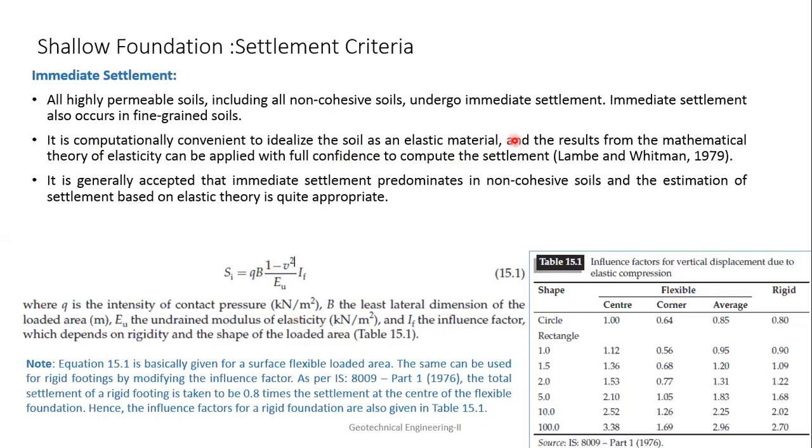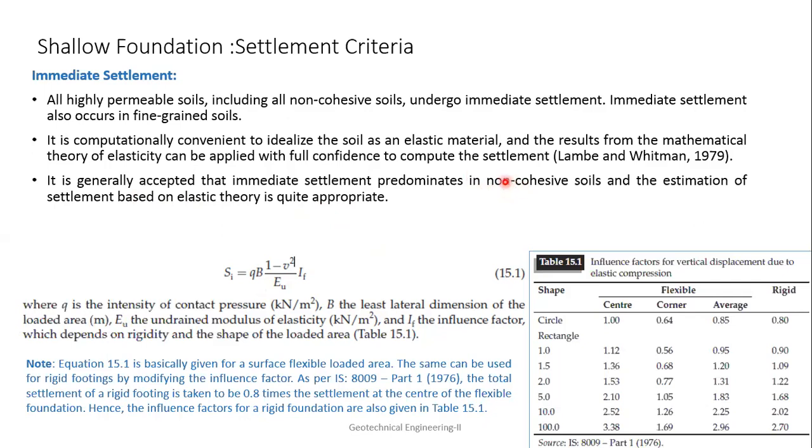When the settlement happens within such a short period of time, you can assume the soil to be elastic, and whatever mathematical solution has been developed is based on this elastic material assumption. It is generally accepted that immediate settlement predominates in non-cohesive soil, and the estimation of settlement based on elastic theory is quite appropriate.